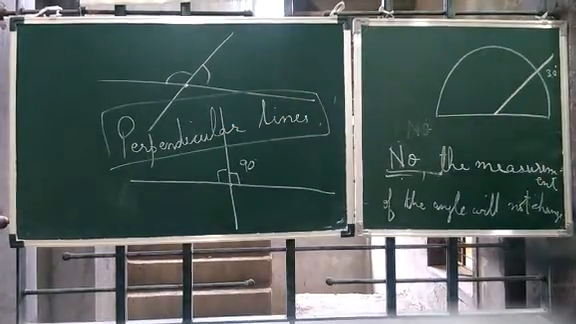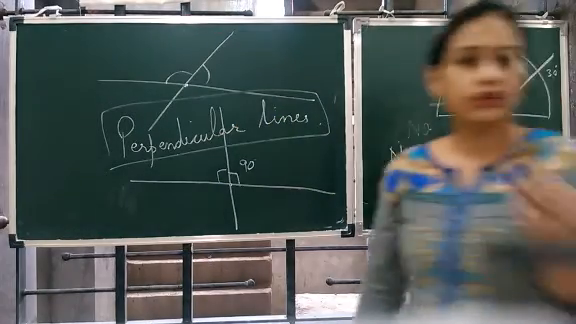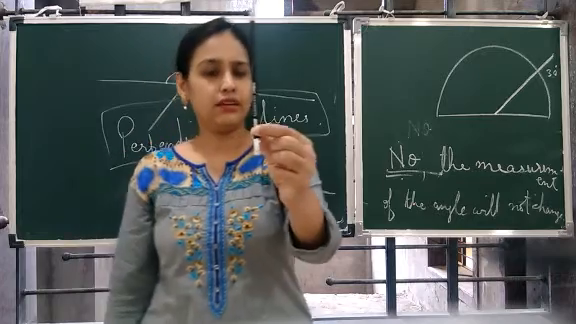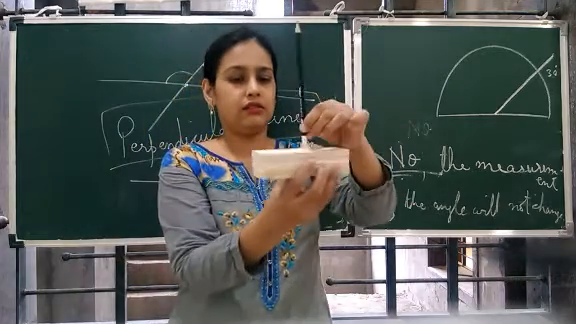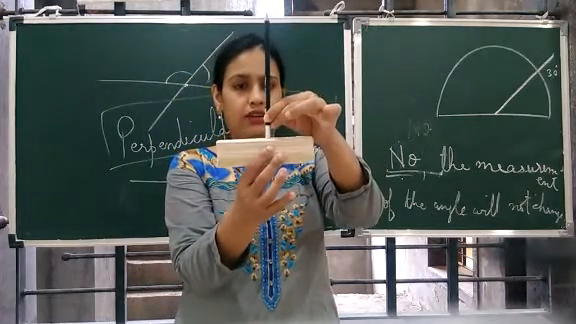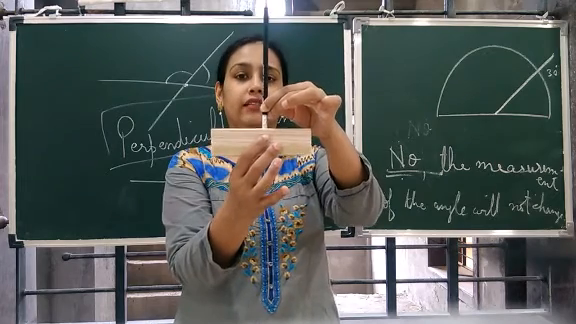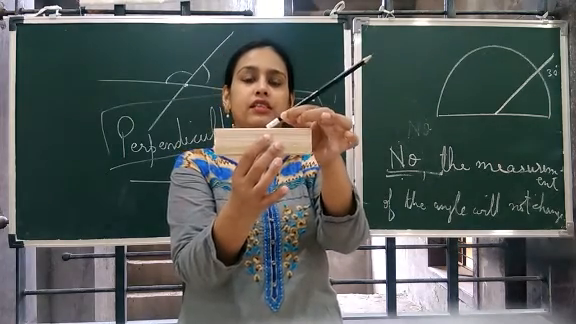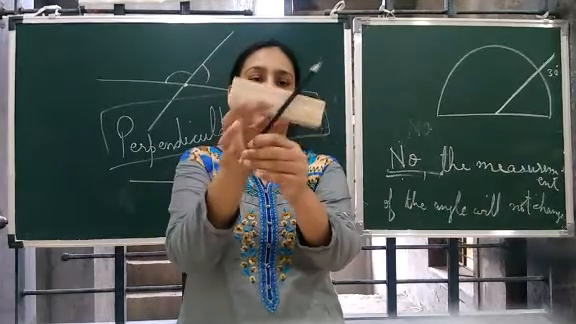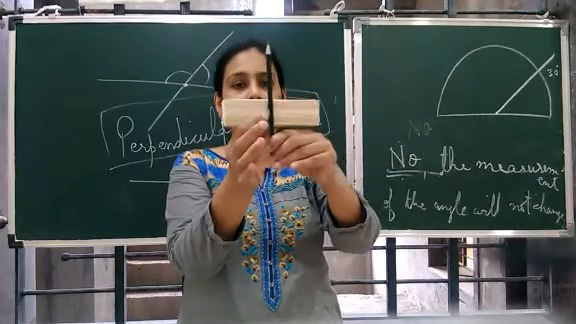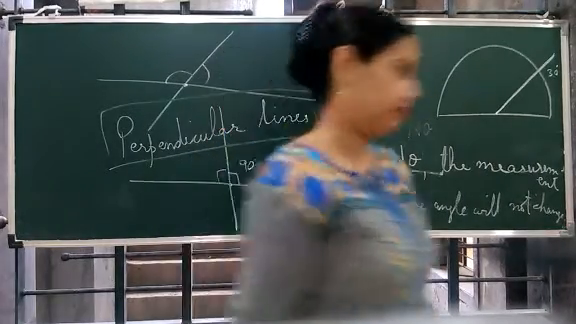So we can have an example. Here you can see this is a pencil, a duster. This is a perpendicular line. Yes. Now it is an intersecting line. Like this you can see an intersecting line. Right now, a perpendicular line.